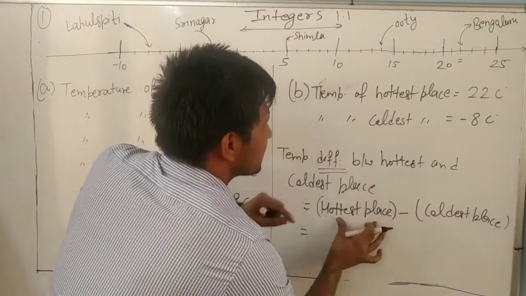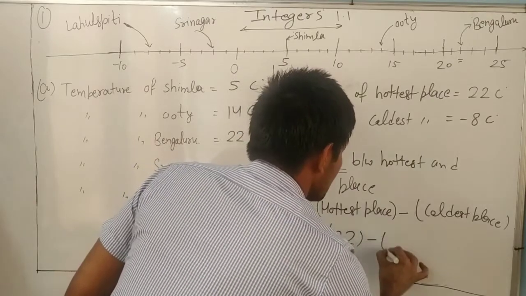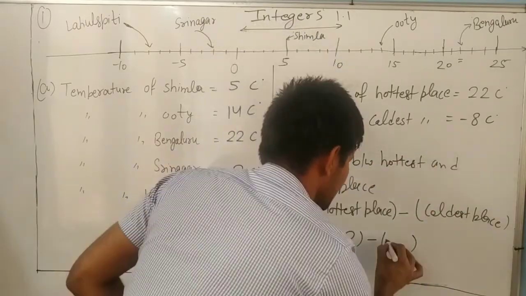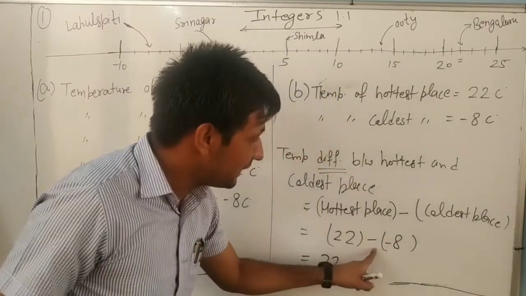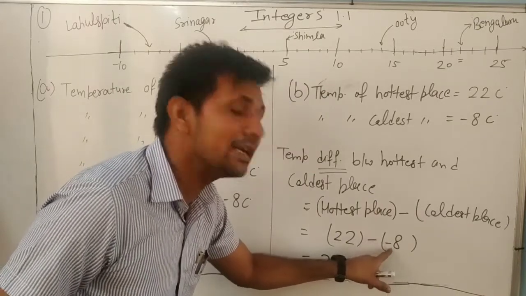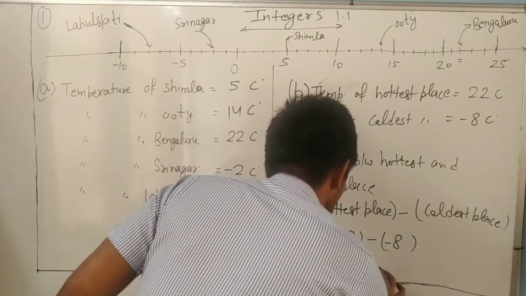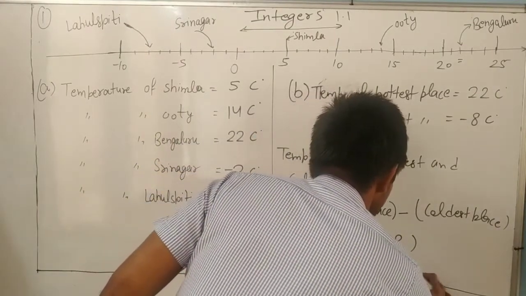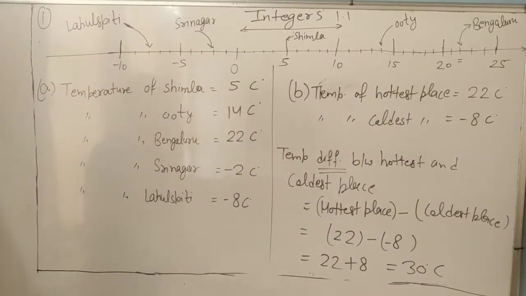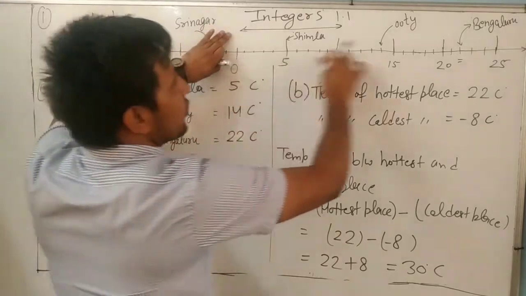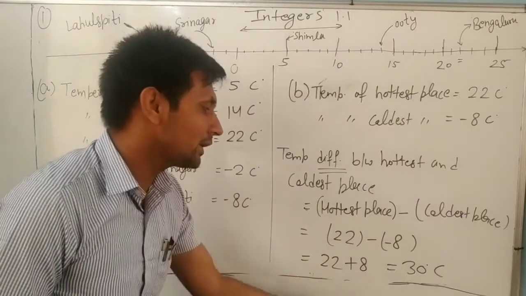So first, the hottest place is 22 and a bracket. Now a negative bracket. What is the coldest? -8. So write it twice. Now tell me, 22, and it is multiplication. Negative multiplied by negative is always positive. I told you, no? Positive, 22 into 8. So what is the temperature? It is 30 degrees Celsius. How much? 30 degrees. Yes, it's very simple. From 0 to 22 is this one, and 0 to 8 is this one. 22 plus 8, 30. That's fine.